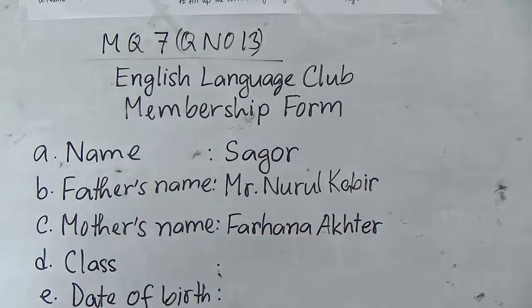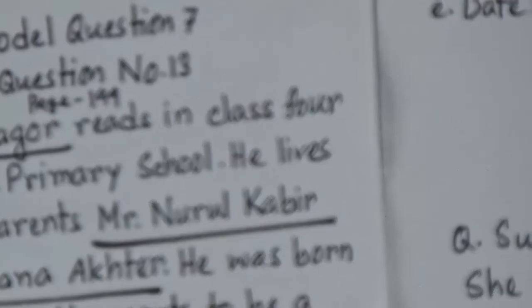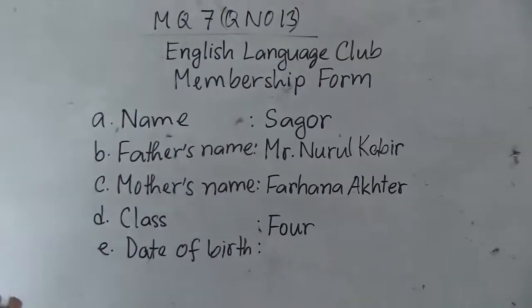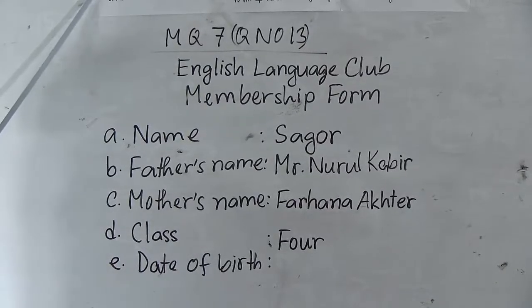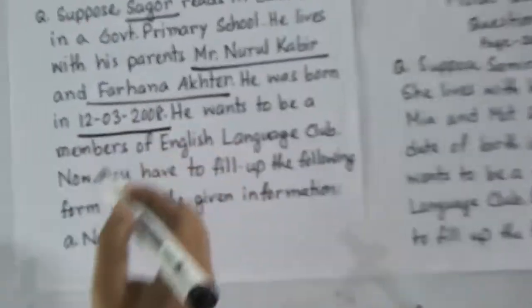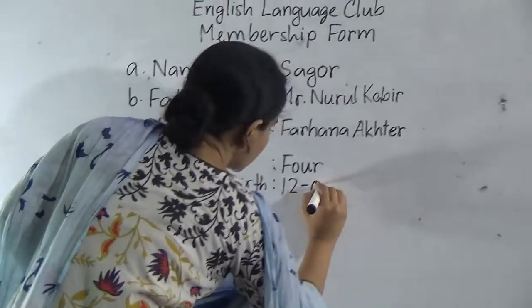And class, okay, and Sagar reads in class 4. So we will write here class 4, and the date of birth is given here. It means 12/3/2008. So we will write here the date of birth of Sagar.